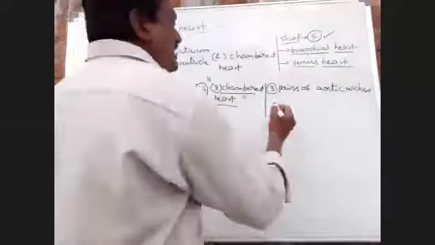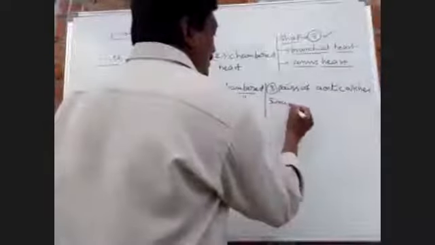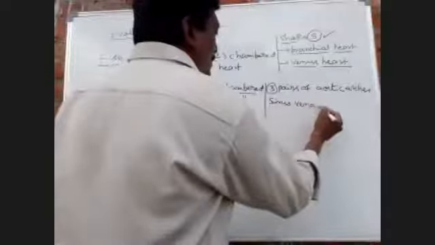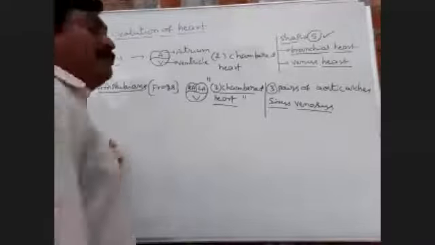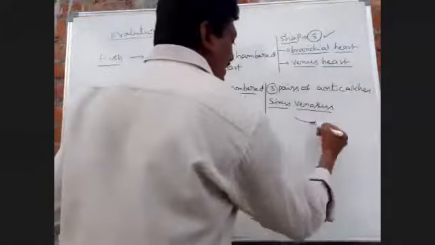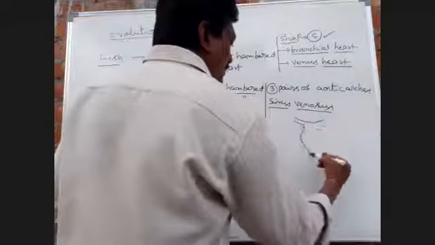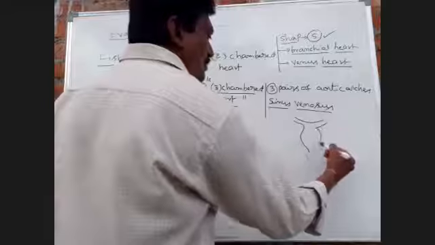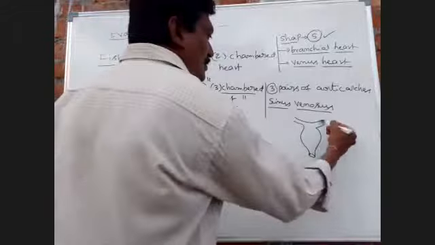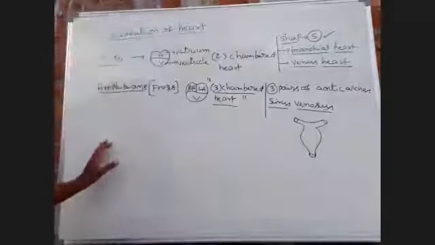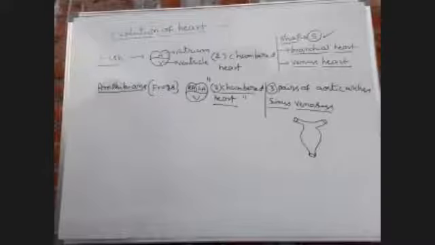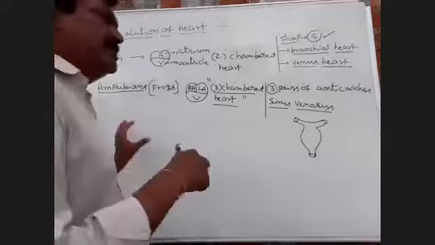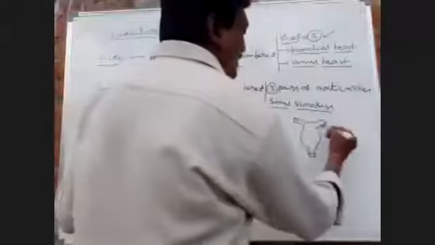How is the sinus venosus formed? Two pre-caval veins and one post-caval vein. These are the two pre-caval veins.